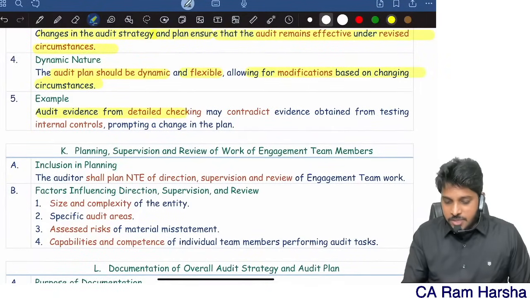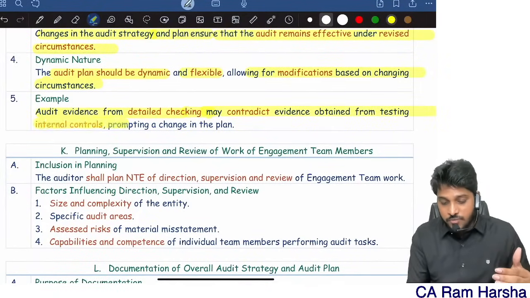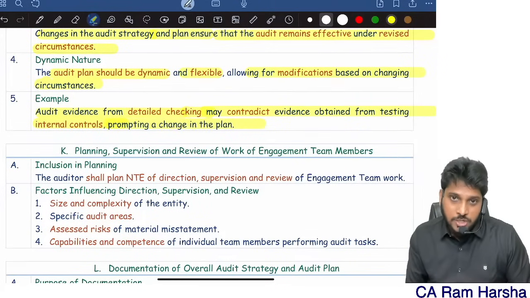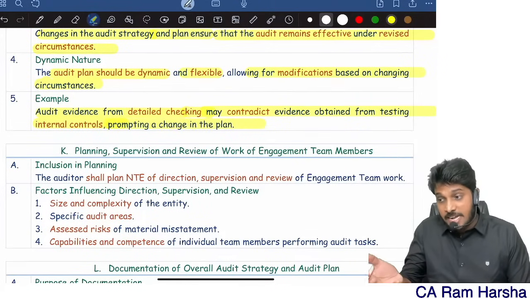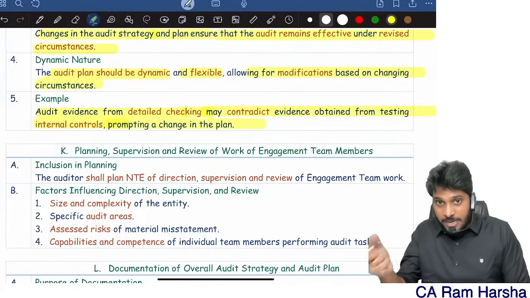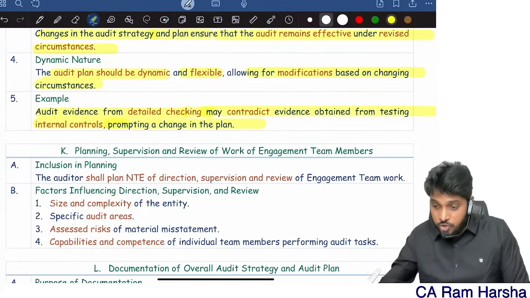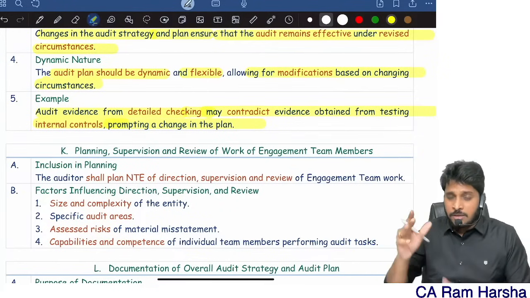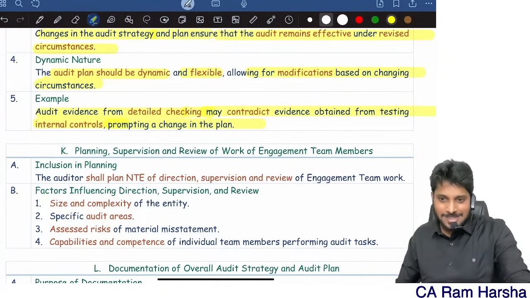Example: audit evidence from detailed checking may contradict evidence from testing internal control, prompting changes to the plan. So when I'm doing actual transaction checking, the substantive procedures, I may find so many mistakes. Originally, I thought internal controls were very effective. Now, when I find so many transactions where controls have failed, I may have to change my control assumptions. Okay, fine. Let me not discuss it in so much depth here.